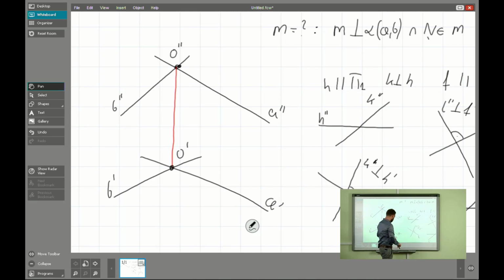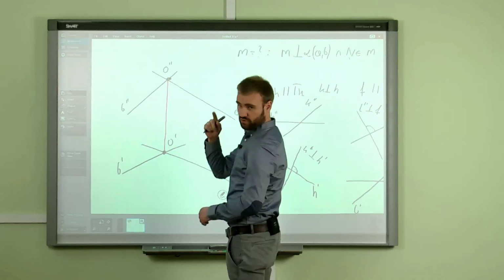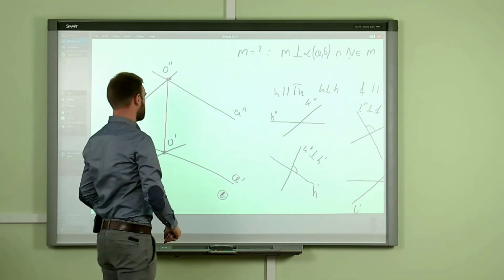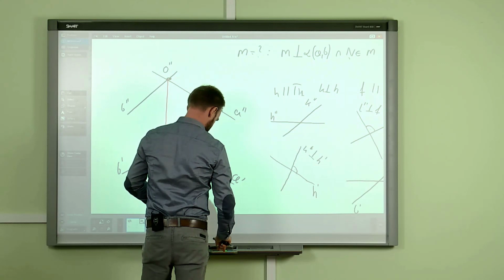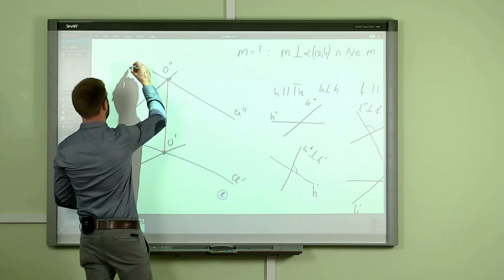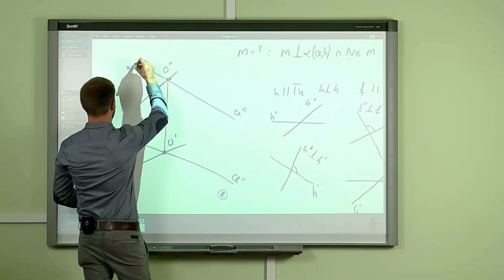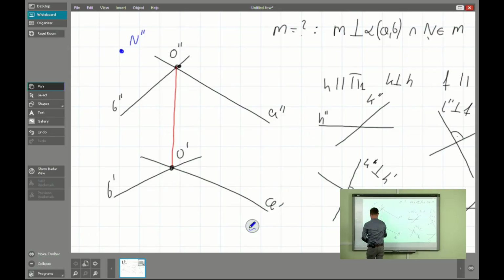Okay, and of course I forgot about M, I mean our second condition of our assumptions. Let's say I will use the blue color to make our life easier. Oh, somewhere here.